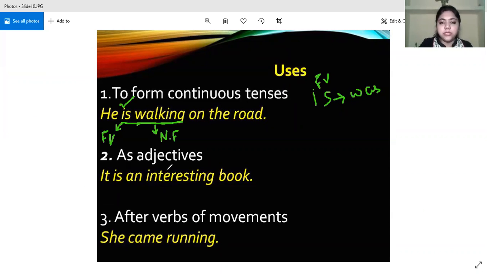Now moving on, it is used as an adjective also. For example, it is an interesting book. So for the book, "interesting" is telling the quality of the book. Then after verbs of movement, for example, she came. How did she come? Running. So this is also a present participle, and in each case it is doing the work of an adjective.